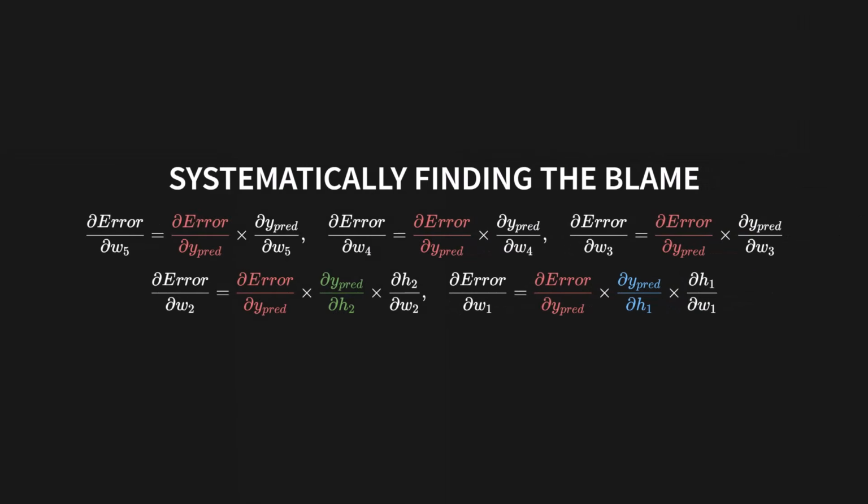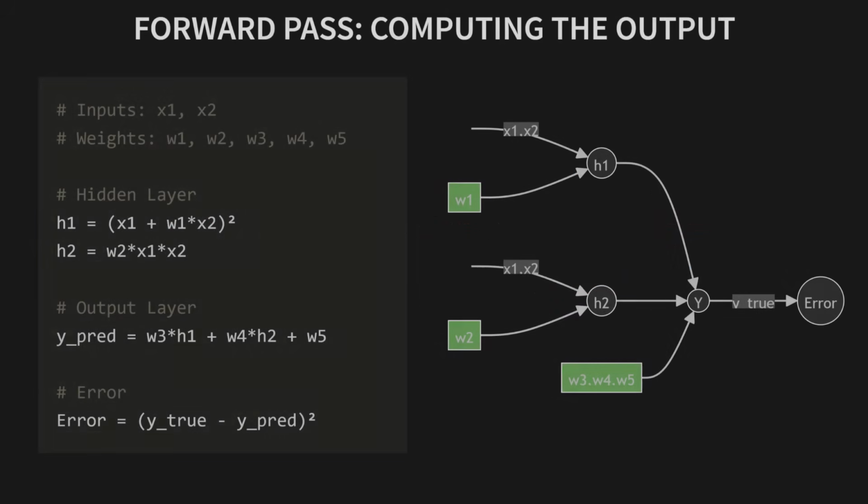We can systematically find the blame for every single weight. Look at these formulas. We calculate that first error term, the derivative with respect to y pred, and then we just keep multiplying it backwards through the network. We calculate the gradient for the output weights, then we use those results to help calculate the gradients for the hidden layer, and then use those to calculate the gradients for the hidden layer weights. You can see the flow in these diagrams.